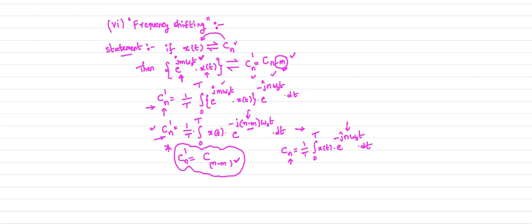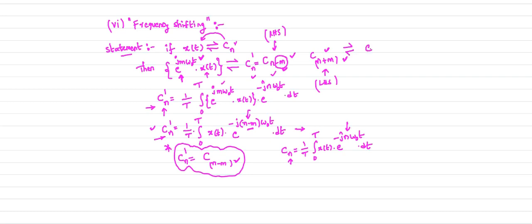Now if you generalize this case, suppose I want to get frequency shift operation like this, Cn plus m. This operation is called right hand side shift operation, which is your frequency shift operation. This operation is called left hand side shift operation. For this, what is your signal?